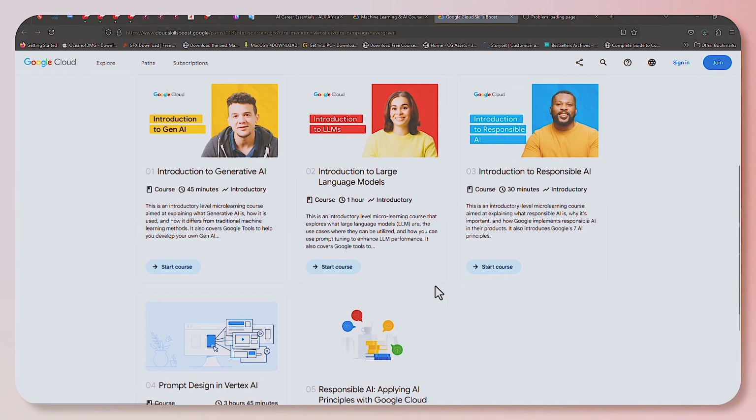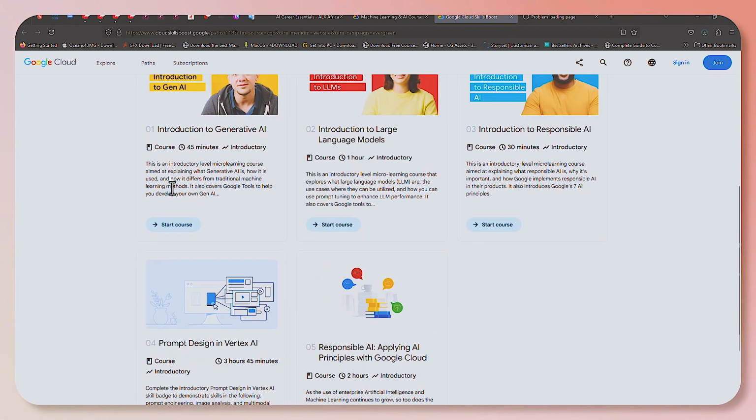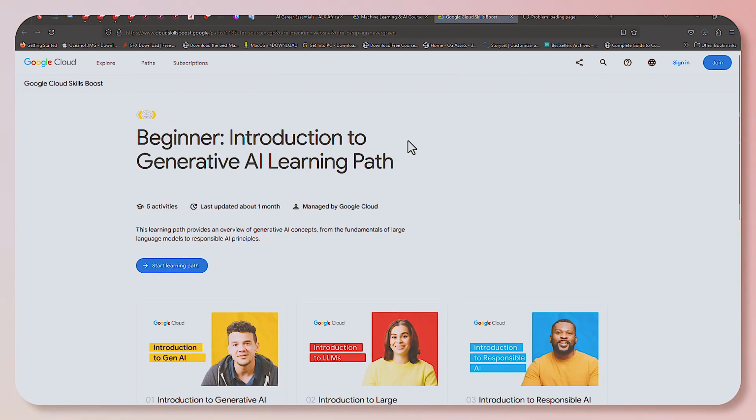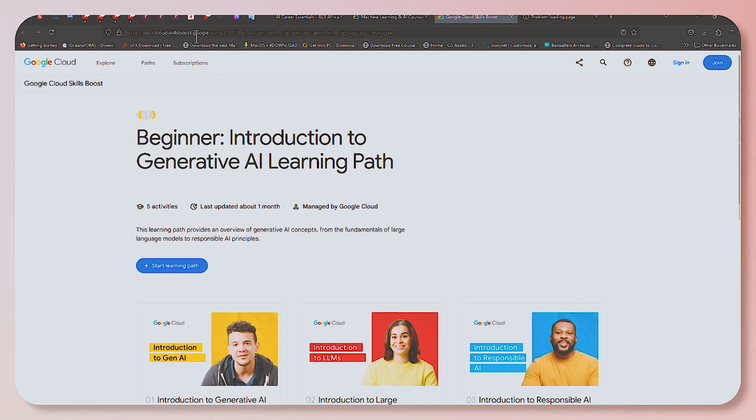Now, this is about 5 courses here that makes up this learning path. So this particular pathway is supposed to take you roughly about 8 hours, 30 minutes. So this is a beginner-friendly learning pathway from Google. So it's going to give you an introduction to AI for you to understand what it is all about. Now, for you to sign up, all you have to do is to visit cloudskillboost.google, then /paths.